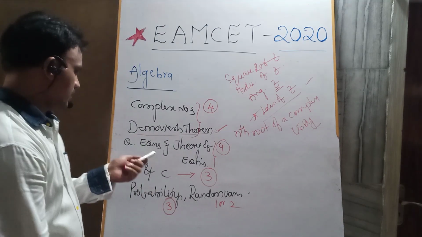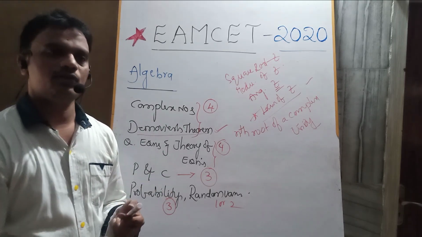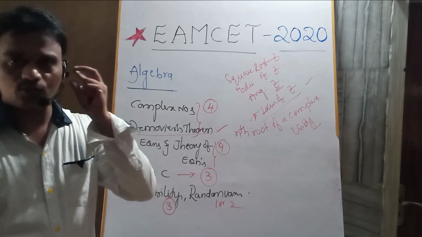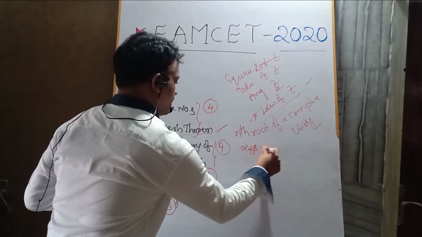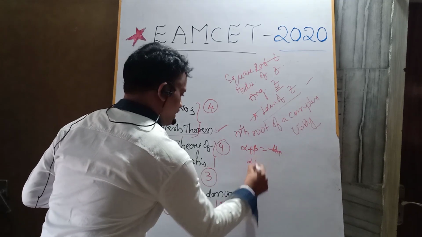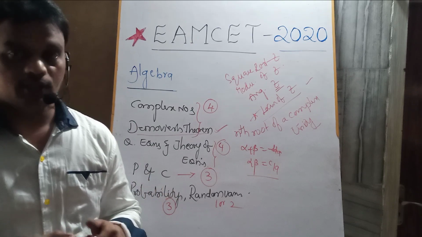So first of all, the standard form of a quadratic equation based on the roots. What is the relation between the roots and the coefficients? Sum of the roots, product of the roots. Alpha plus beta is minus b by a. Alpha beta is c by a. Based on that, we are going to get some more relations.